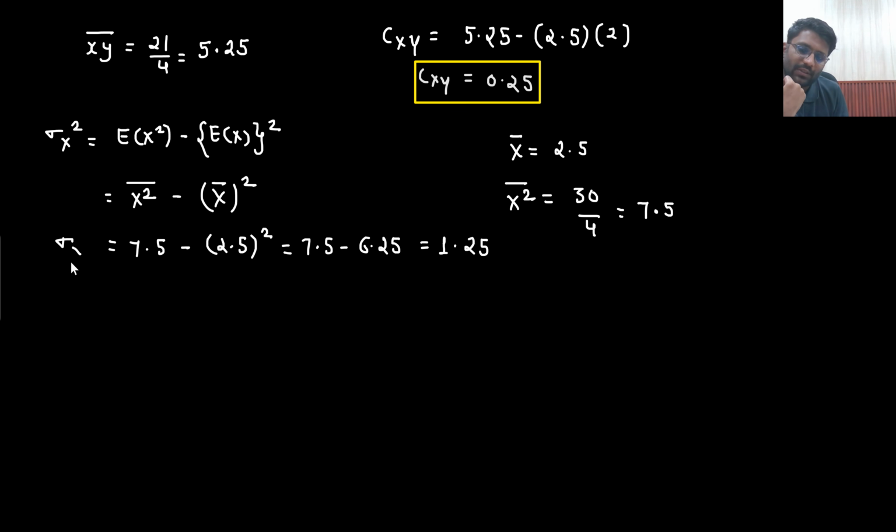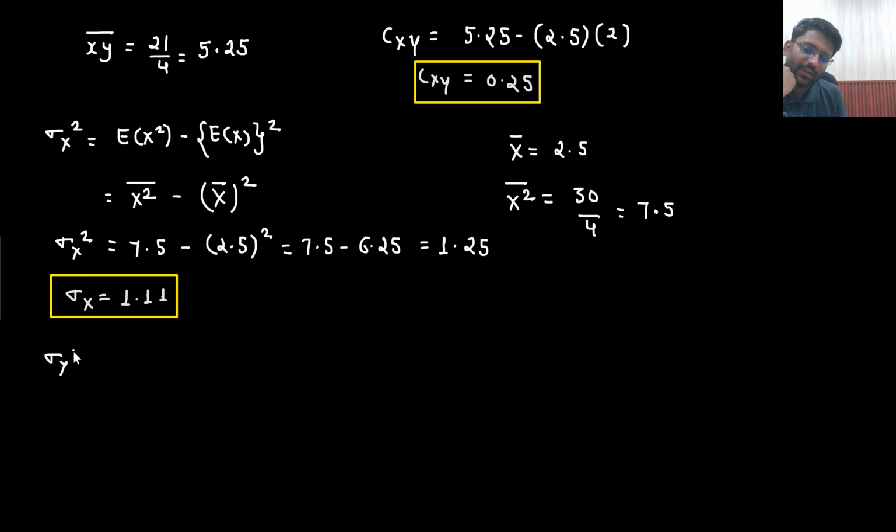So this is your sigma x square. So what is the value of sigma x you are getting? That would be under root 1.25, which will be 1.11. So sigma x is 1.11. So this is the value of sigma x you are getting.